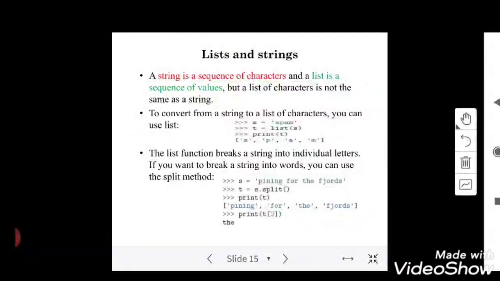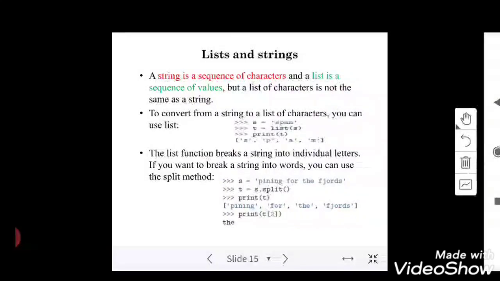For example, let me try this. I have created a list called animal. I am passing a set of values: cat, dog, sheep, goat, lion, tiger, something. I just want to print these elements on the screen in this manner: tiger, comma, lion, comma, goat, comma, sheep, comma, cat, comma, hen. I want to print the elements in this particular manner.